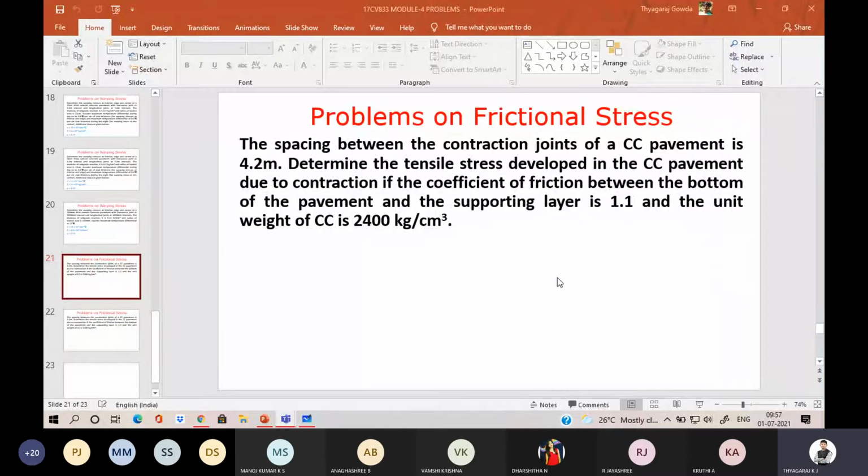So kindly note the problem. The spacing between the contraction joints of a CC pavement is 4.2 meter. Determine the tensile stresses developed in the CC pavement due to contraction if the coefficient of friction between the bottom of the pavement and supporting layer is 1.1, and the unit weight of cement concrete is 2400 kg per cubic meter.